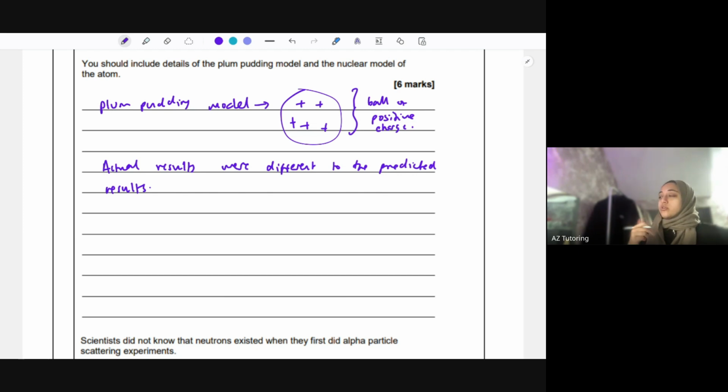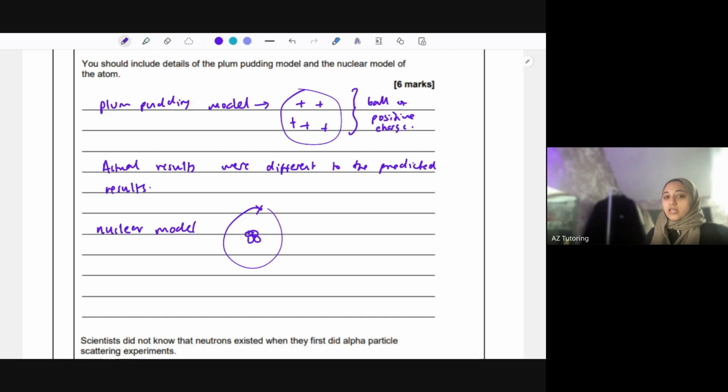So you would say, what does the plum pudding model say? It does not predict that some particles would be deflected, whereas that's what actually happened. And the large angle of deflection suggests that the atoms contain a nucleus. So that's where the nucleus then came about. So then you could speak about the nuclear model and what it looks like today. So you've got a nucleus, and then you've got electrons going around.